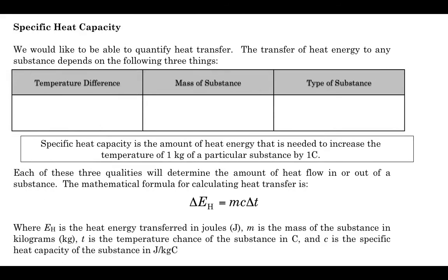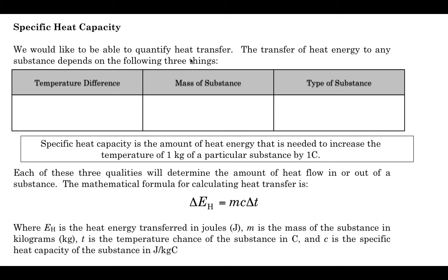Cool. All right. So now we're talking about this thermal energy, and we're getting ready to quantify it. You can see down here that we're getting close to coming up with an equation. So we'd like to be able to quantify this notion of heat and heat energy. So the transfer of heat energy depends on three things.